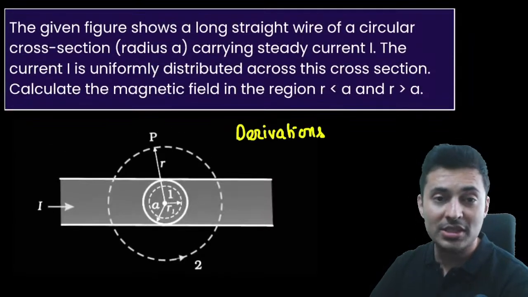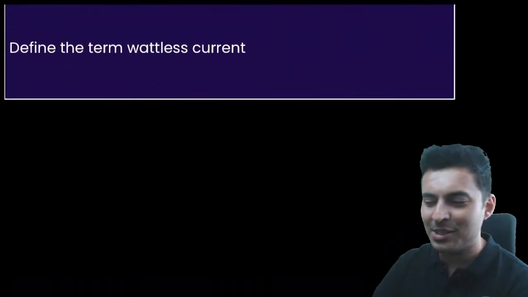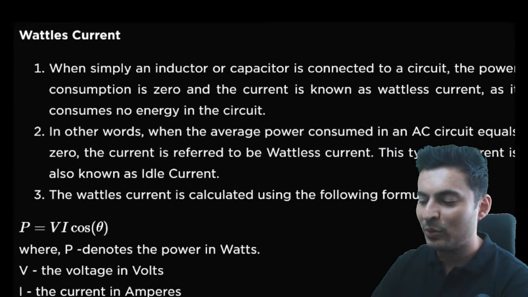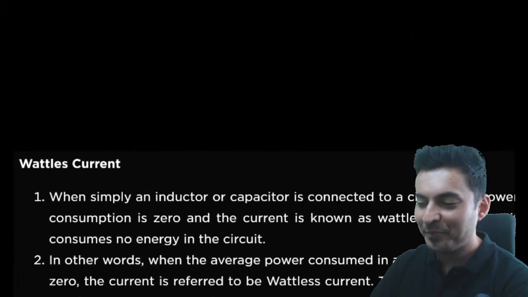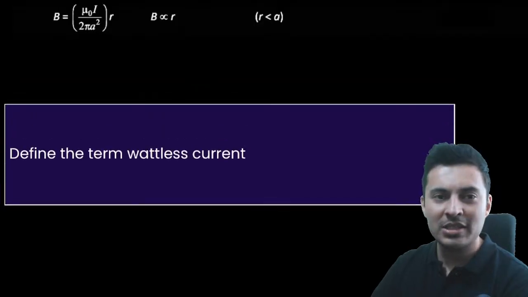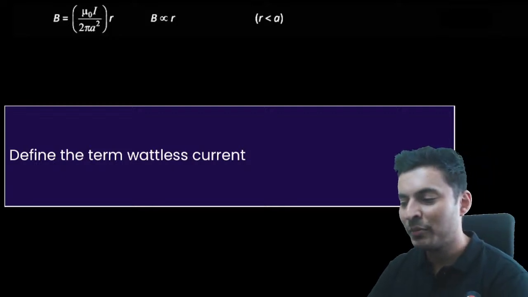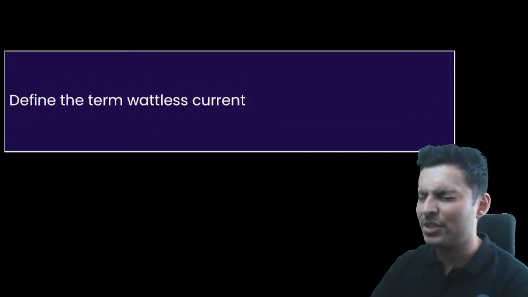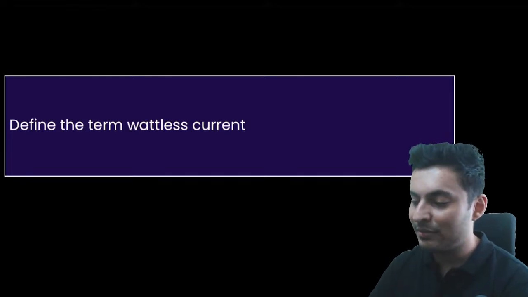So these kinds of sample questions will come. These are 3-marker questions. Define the term wattless current. Remember, yesterday this question also came. Exactly the same thing. VI cos phi is basically the current which gives the energy losses, and then you have VI sin phi, which gives you reactive power, which does not consume any energy. We have done this yesterday. Please check that out as well.